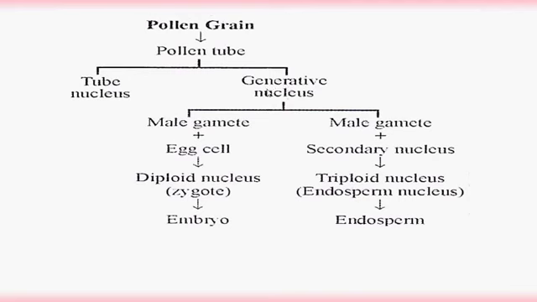If it is the three-celled stage, the generative cell, before forming the pollen tube itself, produces the two male gametes. So now the pollen tube enters into the ovule through the synergid, and one male gamete fuses with the egg cell to form the diploid zygote, and it develops as an embryo. And the other male gamete fuses with the secondary nucleus to form the triploid endosperm nucleus. This will develop as the endosperm.